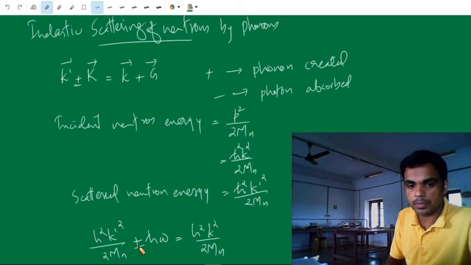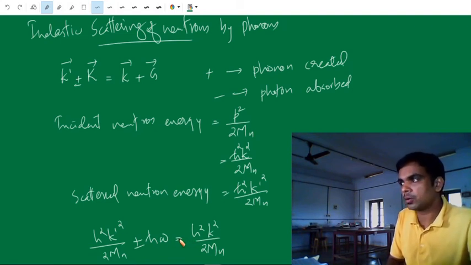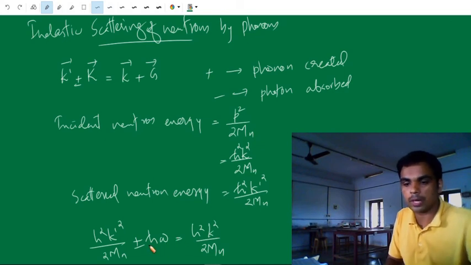Here the plus ħω is the energy of the phonon created, and minus ħω corresponds to the energy of the phonon absorbed. So in a process, either of these two happens.